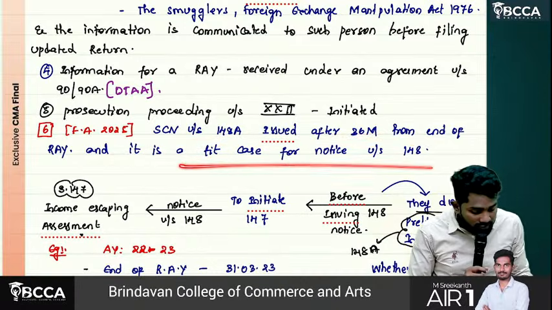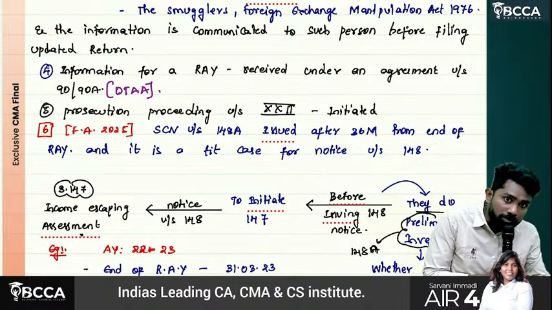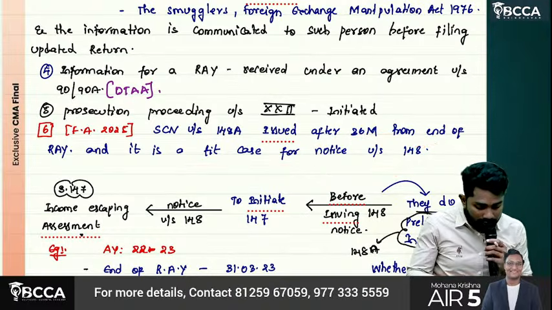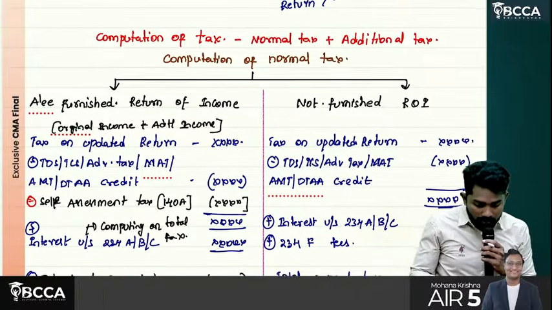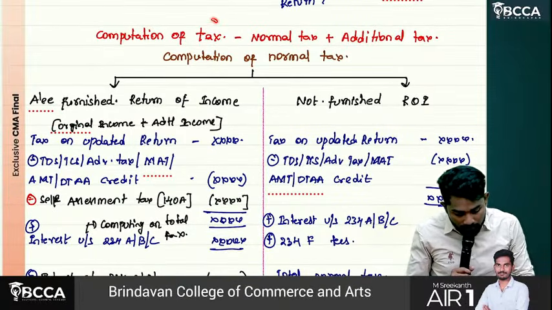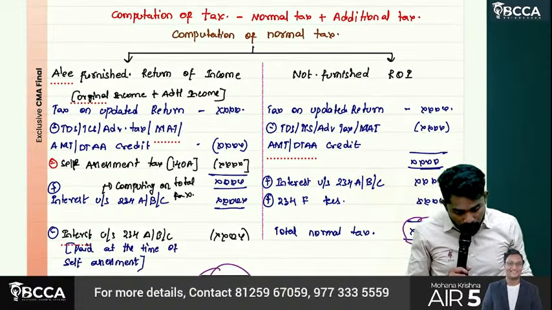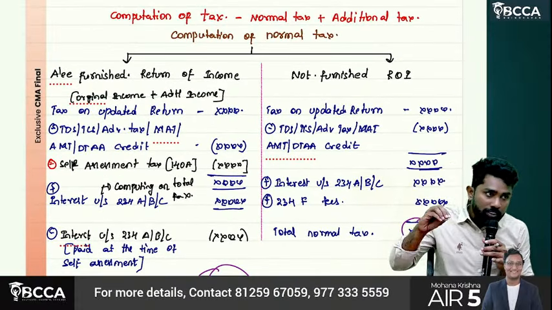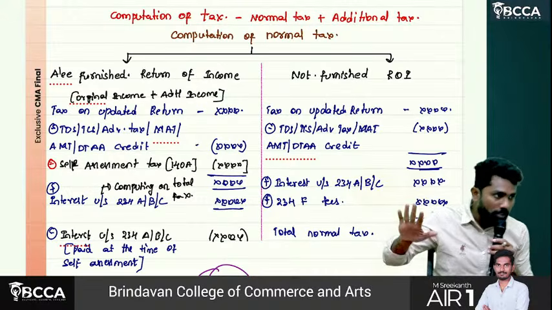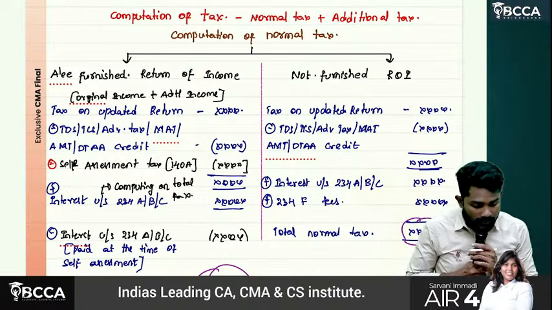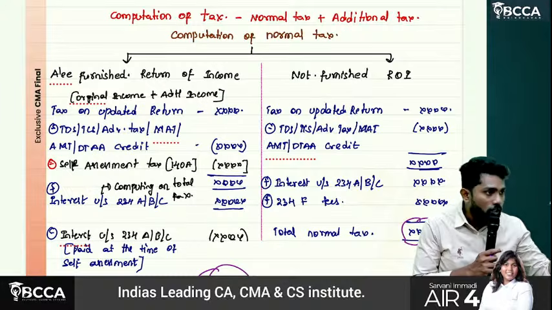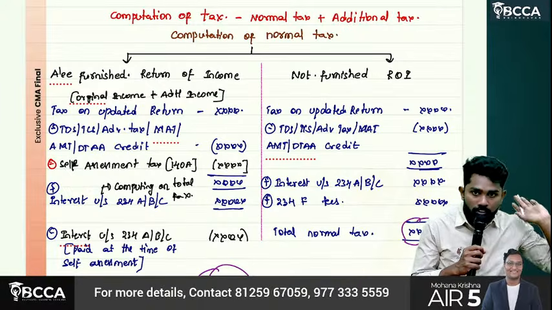If at all it is decided as not a fit case, then from that time again you can file an updated return. Okay. So then we're going to start with computation of tax, normal tax and additional tax. Sir, first, two scenarios. Assuming the SSE already filed a normal return and is going for an updated return. Second case, he didn't file a normal return and is only directly filing an updated return.